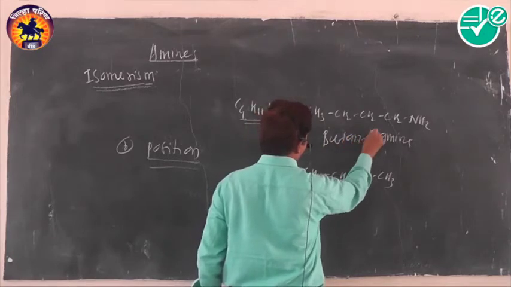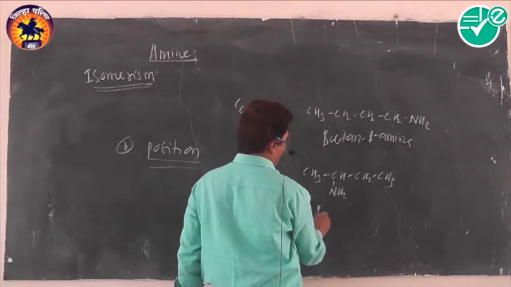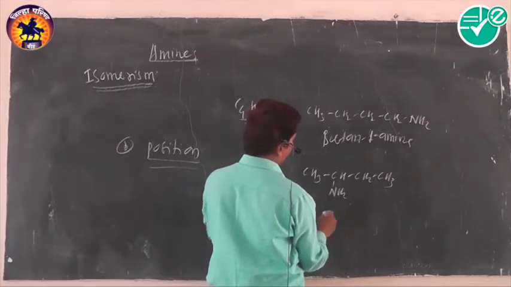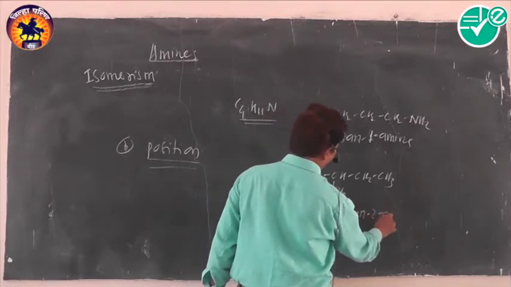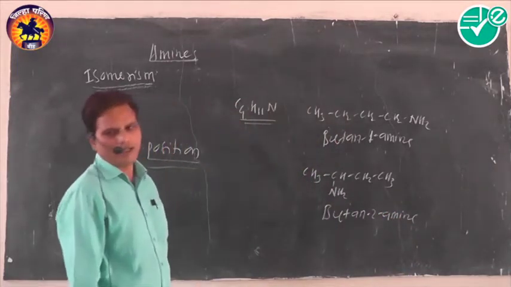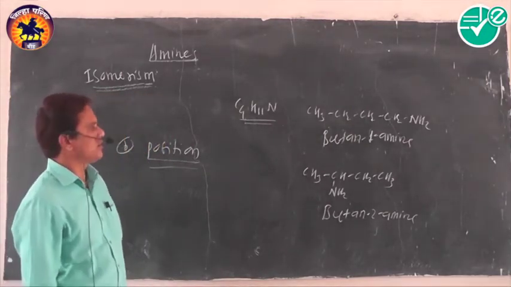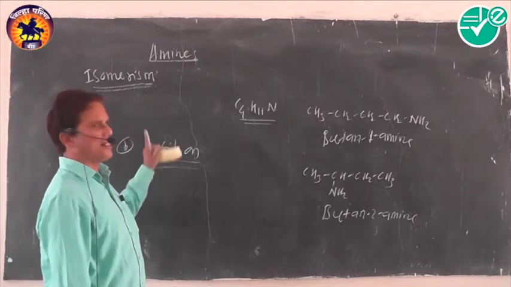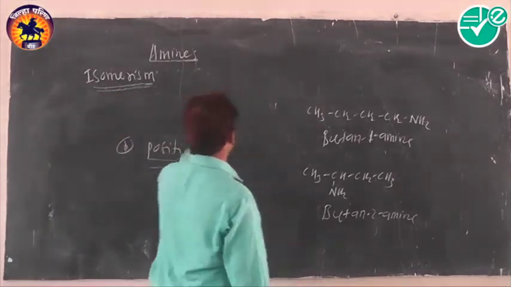Its number of carbon atoms is 4, that's why its name is butane-1-amine. And when the amino group is shifted to carbon number 2, the name of the compound is butane-2-amine. That's why they show this type of isomerism. They exhibit position isomerism: same molecular formula but different position of the amino group.